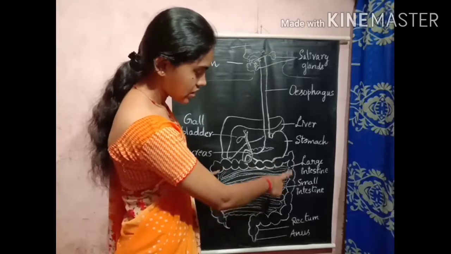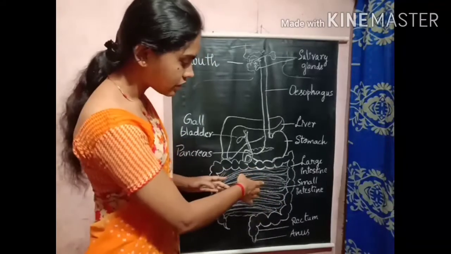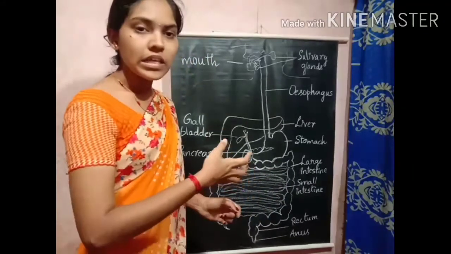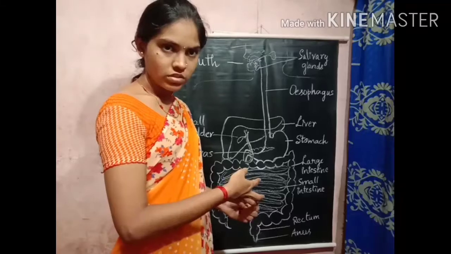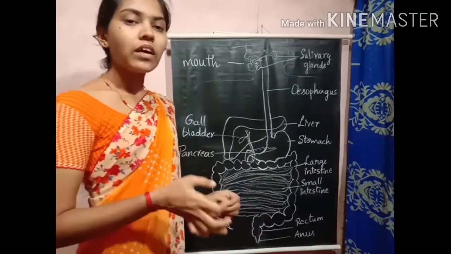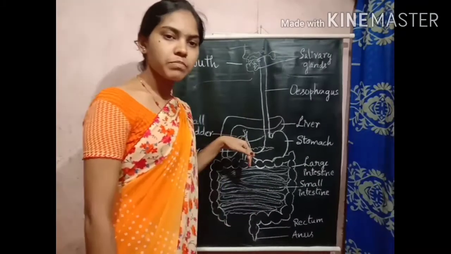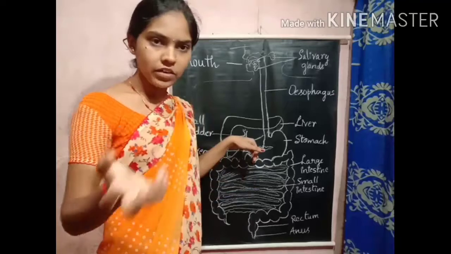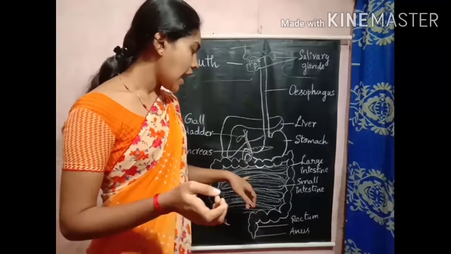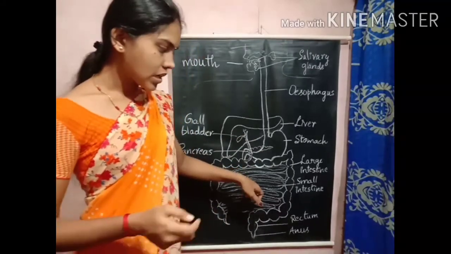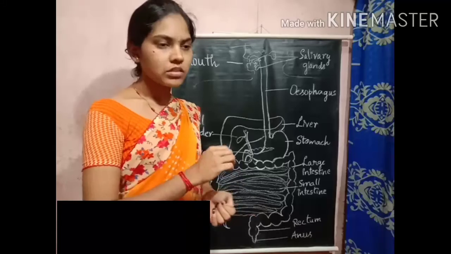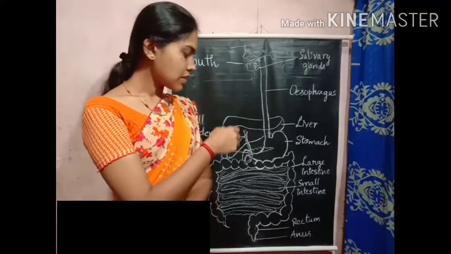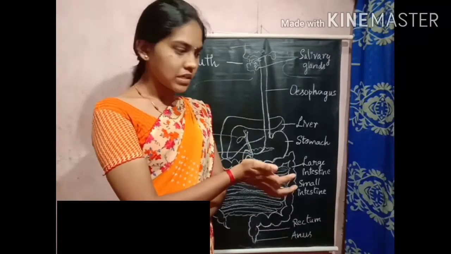Also, the walls of the small intestine release digestive juices. So a large part of the digestion process takes place. This bile juice will convert the fat into simpler substances, and the digestive juices released from the small intestine also convert the fat into simpler substances and protein into simpler substances.